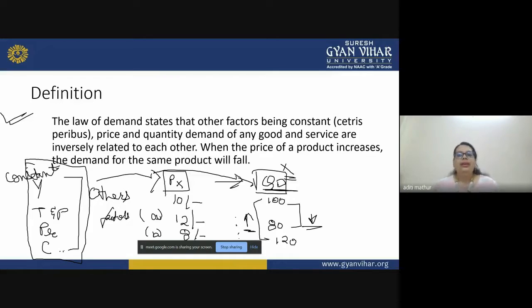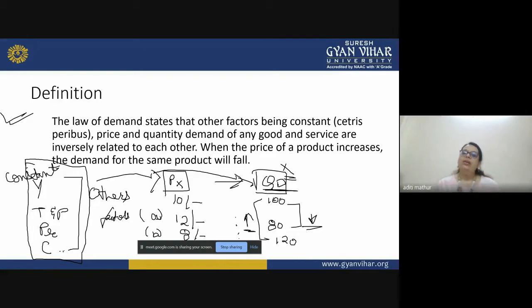You always have heard your parents saying that we are having a budget and we have to work according to that, right? You cannot demand a new mobile phone when you got one a month back, right? So this means that there are many other factors which affect the demand.